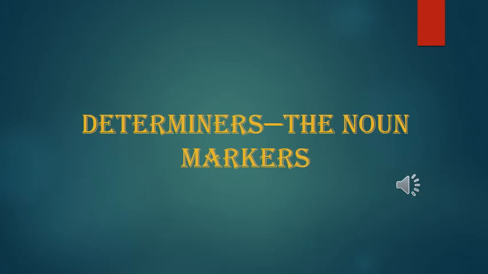Today our topic of discussion is determiners, the noun markers. The words like a and the, some, any, this, that, these are generally the most confusing. Sometimes you're not sure where to use the and where to use a. As a matter of fact, the words the and a are the most used words in English. But generally, people are not sure about their usage.